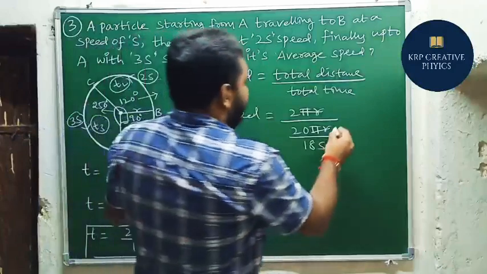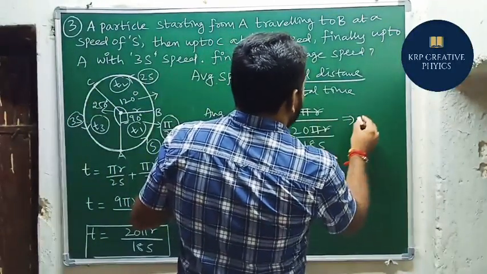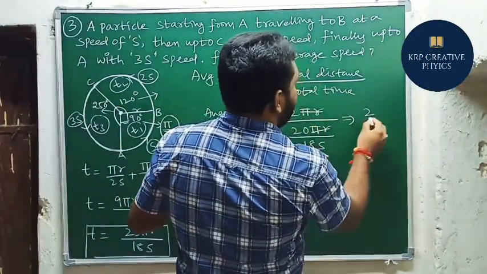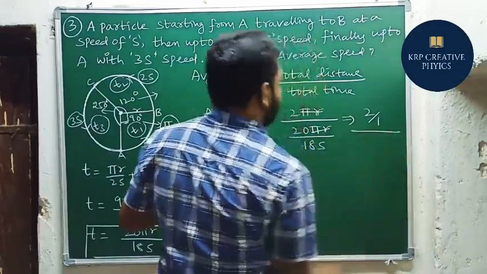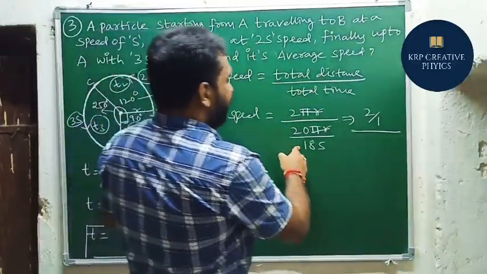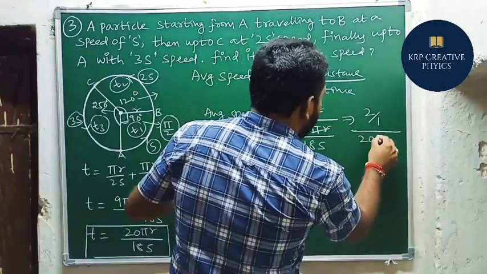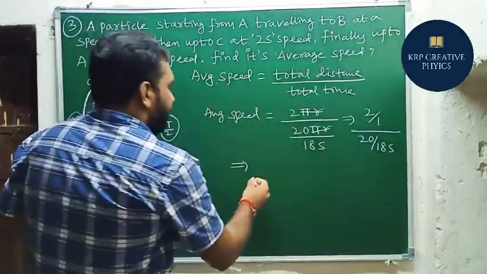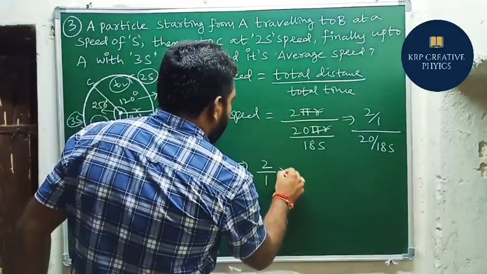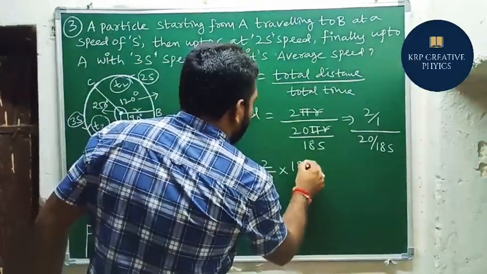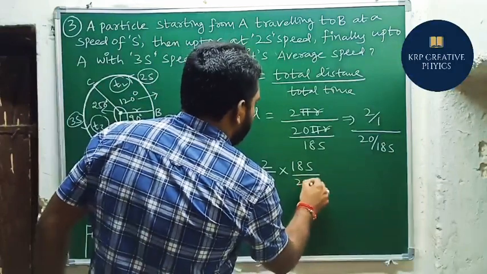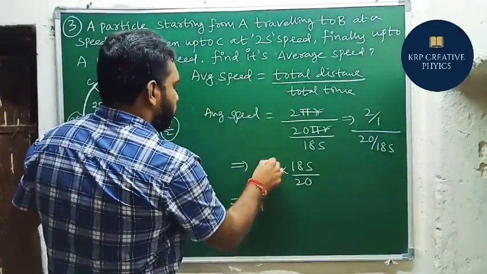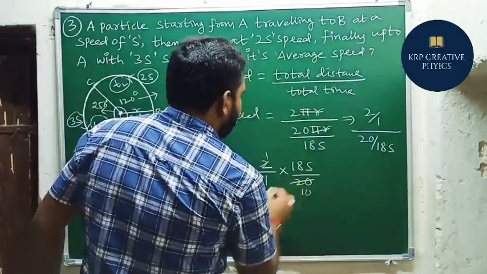Now if we observe these terms, the numerator part is 2 by 1. And the denominator part here is 20 by 18s. If we rearrange this equation, what can we write here? 2 by 1 times 18s goes upside, divided by 20. 2 times 18 is 36, divided by 20.